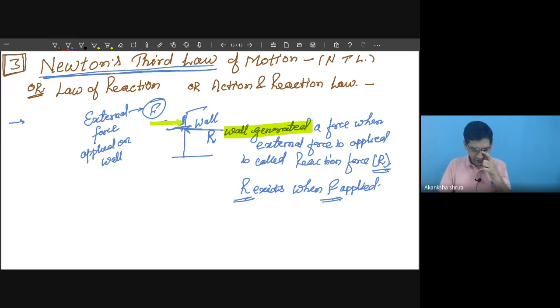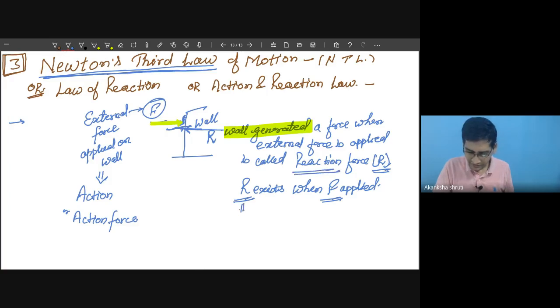It is not an actual force, but a force generated in reaction to the applied force. And this external force applied is called the action force. This R is called your reaction force.